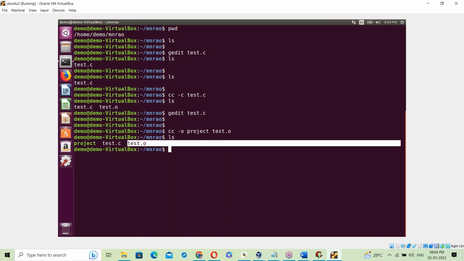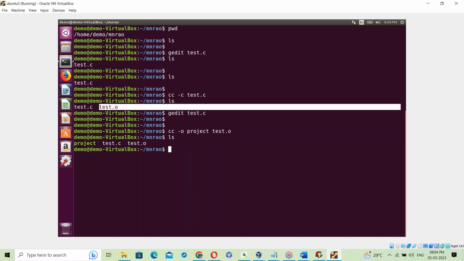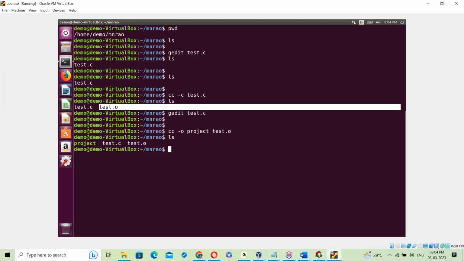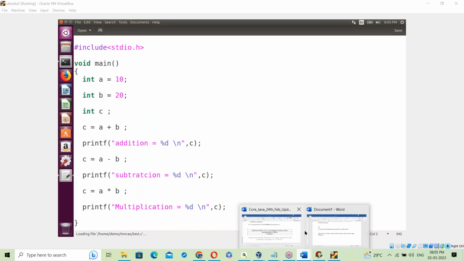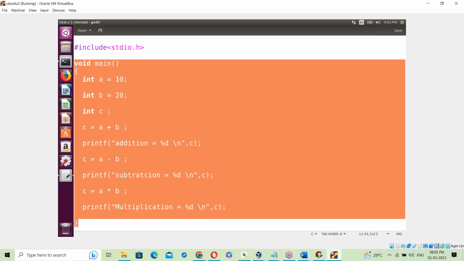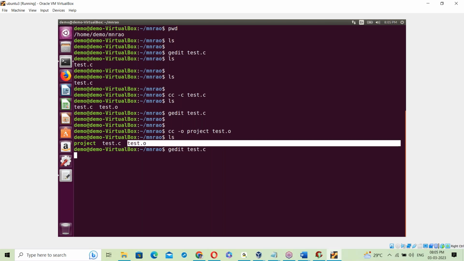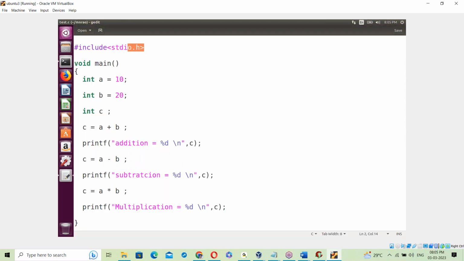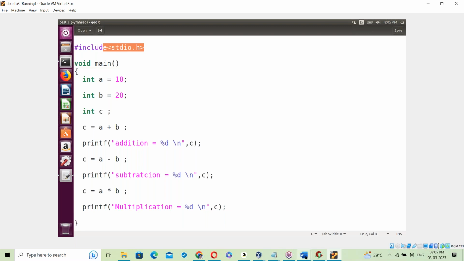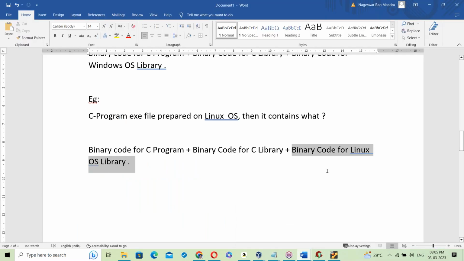So the binary code for the C program, the test.o file, plus the binary code for the C library, meaning the stdio.h header file. So the binary code for the C program means this part converted into binary format, instead of test.o, plus binary code for the library, stdio etc., plus binary code for the OS library, the Linux OS library.